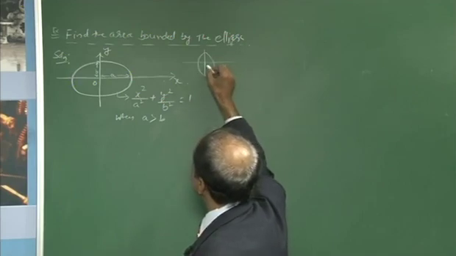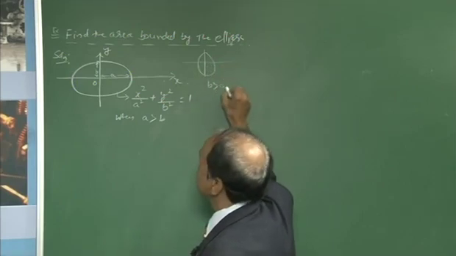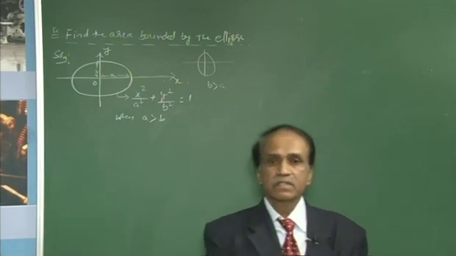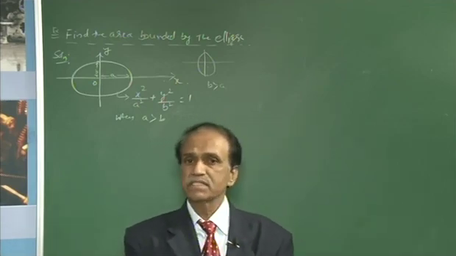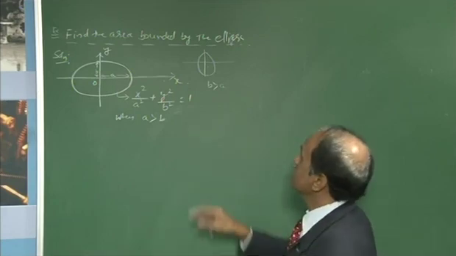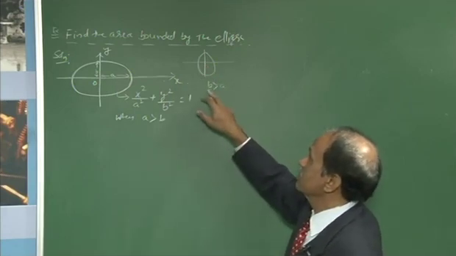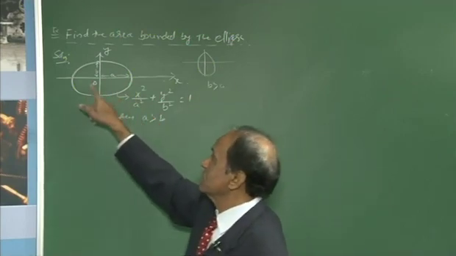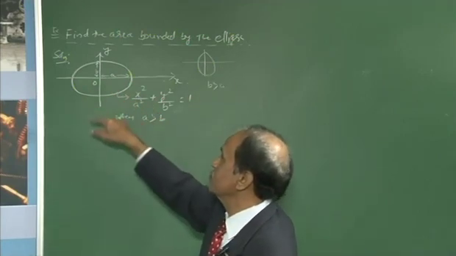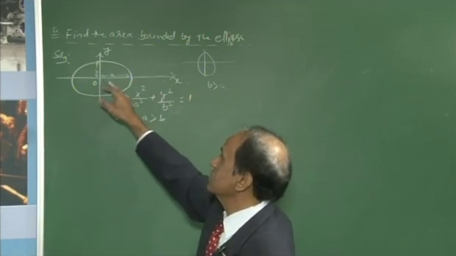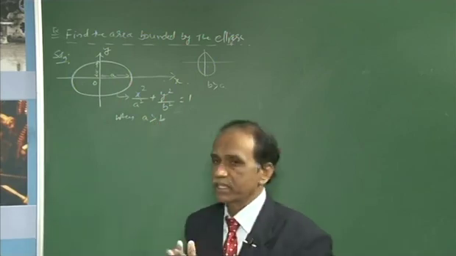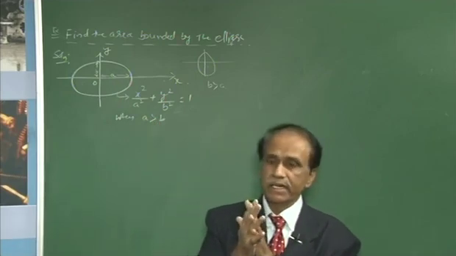Then b is greater than a, so the ellipse has maximum length on the y axis and less than that on the x axis. But here, according to this equation, let us consider the case a greater than b. What is the area to be calculated?